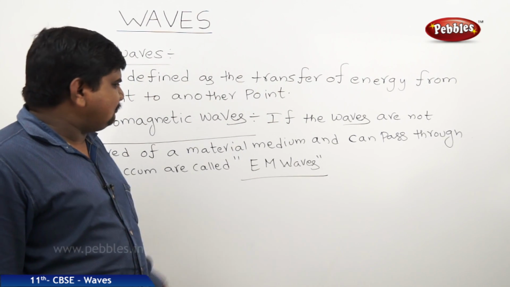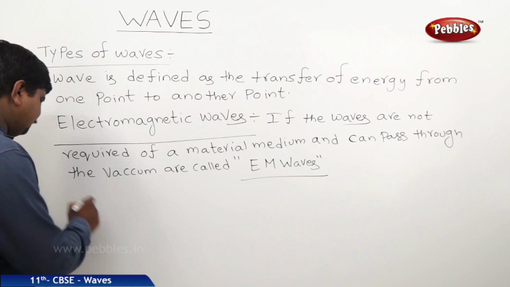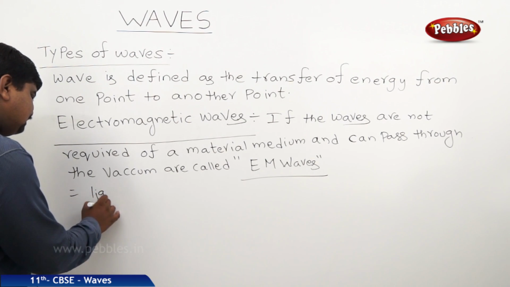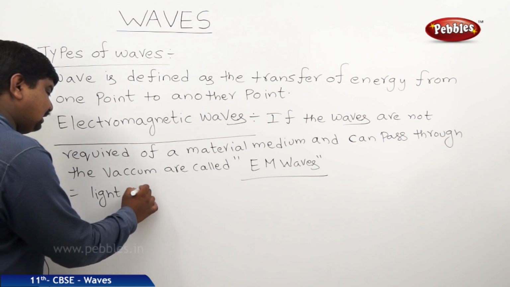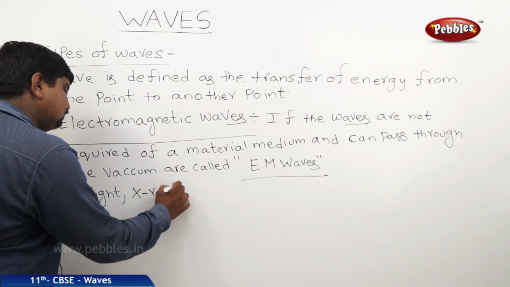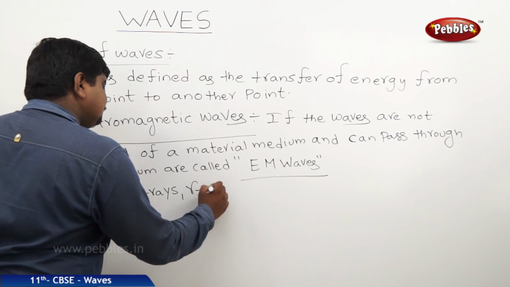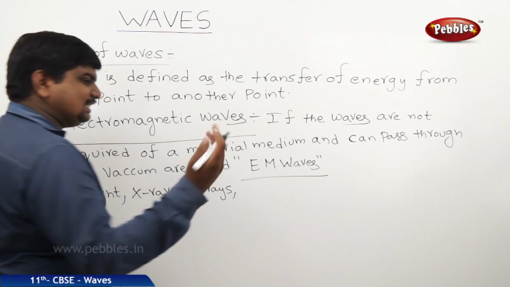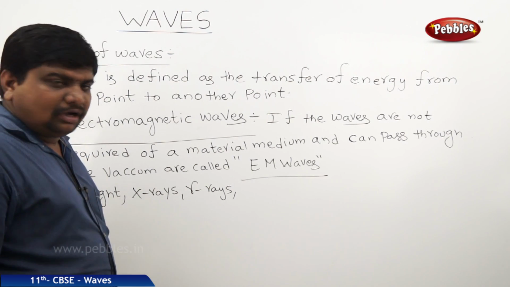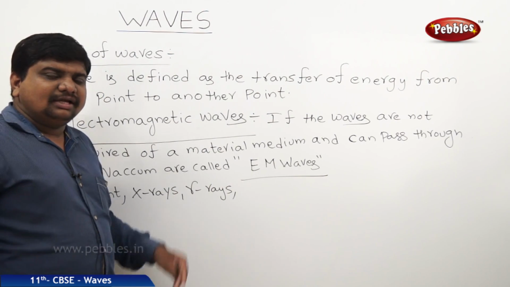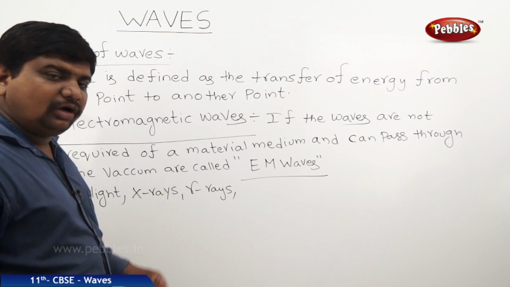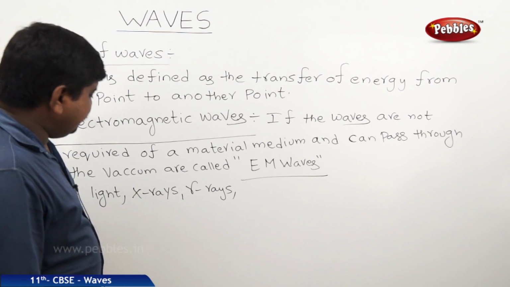What are the best examples of these electromagnetic waves? Light rays, X-rays, gamma rays, beta rays, alpha rays, all the radiations that are ejected from the black bodies or the radioactive bodies, and infrared rays.